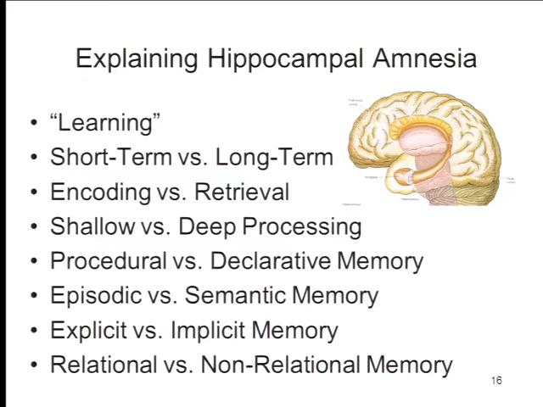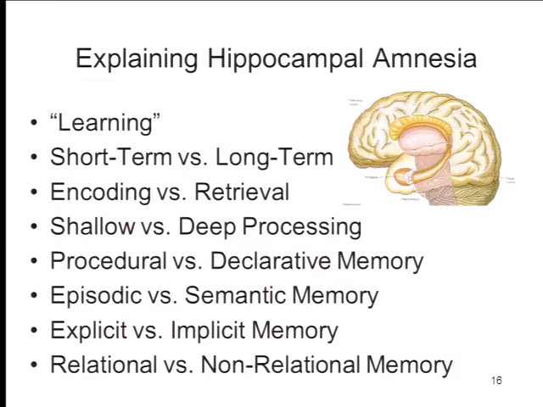Then Craik and Lockhart tried to get rid of the short-term, long-term distinction by talking about shallow versus deep processing, and the theory shifted once more. Hippocampal patients couldn't do deep processing, but they could do shallow processing. Terry Winograd and John Anderson argued for a distinction between procedural and declarative memory, and then the theory was that the hippocampus got in the way of declarative memory but left procedural memory intact. Endel Tulving makes a distinction between episodic and semantic memory, and the theory then becomes that the hippocampus gets in the way of episodic but not semantic memory.